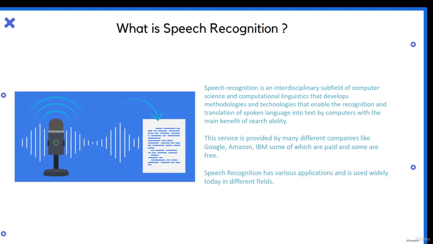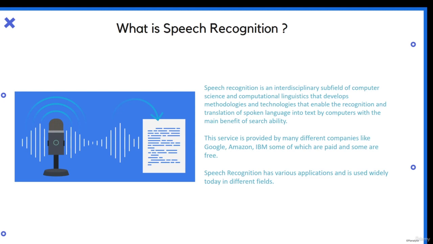The service is provided by many different companies like Google, Amazon, IBM. We'll see in the notebook section what these libraries are and which ones we can use. Some of them are paid, like those from IBM, Amazon and Google Cloud, because they do a wonderful job of transforming speech to text. These are used by many companies and products all around the world to convert speech to text in real time.